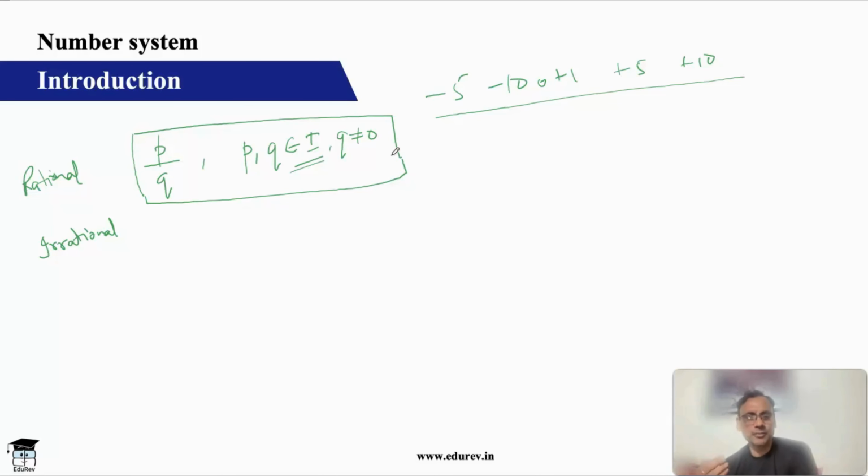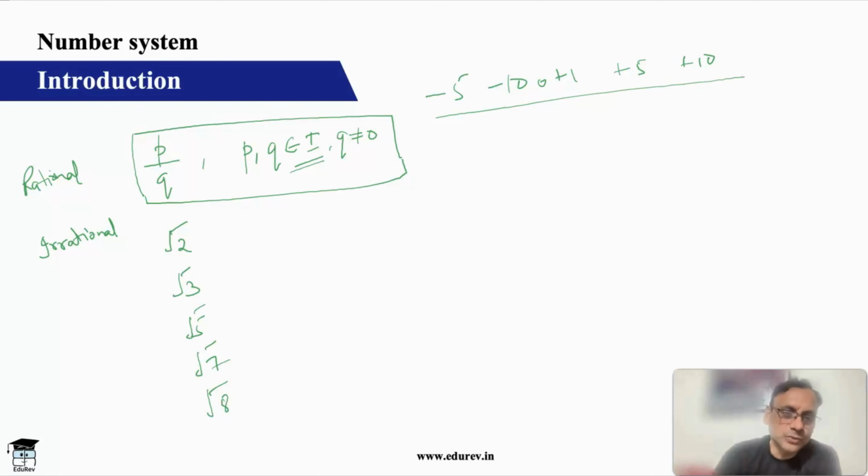Most common examples of irrational numbers are square roots of numbers which are not perfect squares, cube roots of numbers which are not perfect cubes. So root 2 is an irrational number, root 3 is an irrational number, root 5, root 7, root 8 are irrational numbers. All these are irrational numbers. And not only root 2. You take third root of 2, fourth root of 2, fifth root of 2, sixth root of 2, all of them will be irrational numbers. So you can imagine how many irrational numbers you can get.